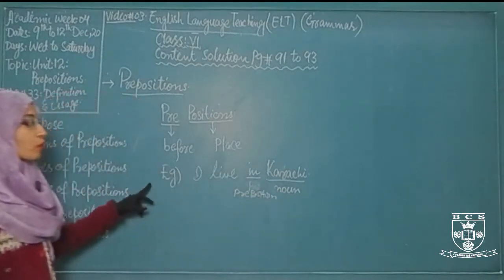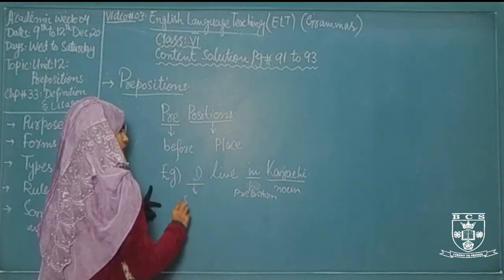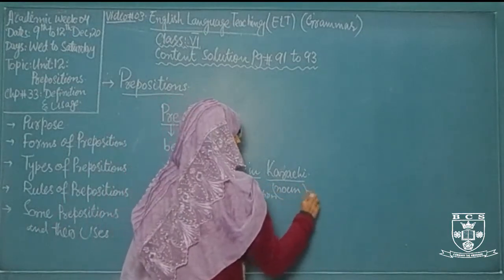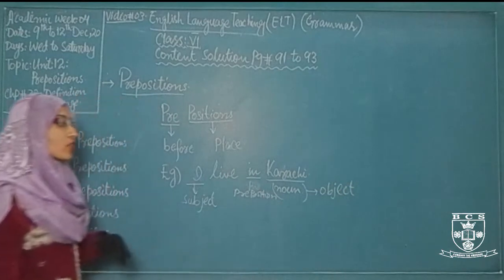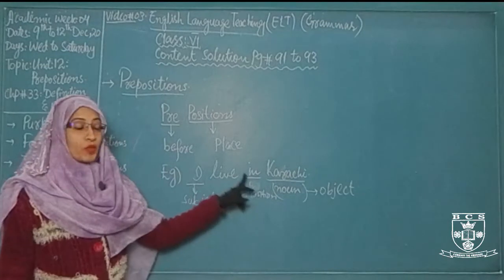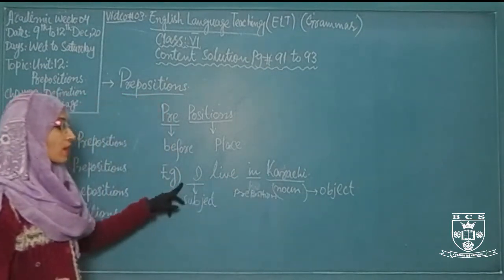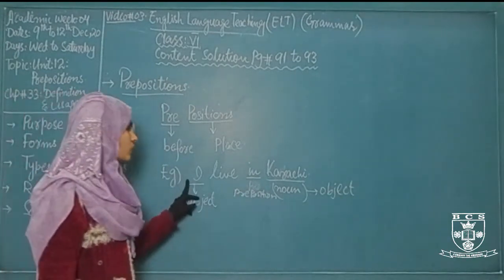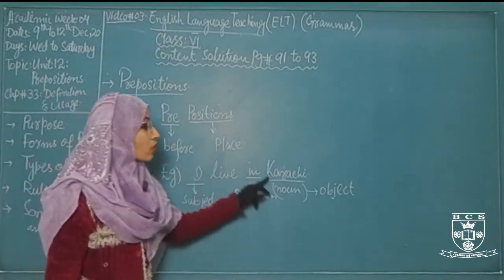The second statement: the preposition shows the relationship between the subject, which is I here, and the noun, you can say the object. Karachi is an object. So in shows the relationship between the subject I and the object Karachi. It means where does the subject live? The I is a subject and it lives in Karachi.